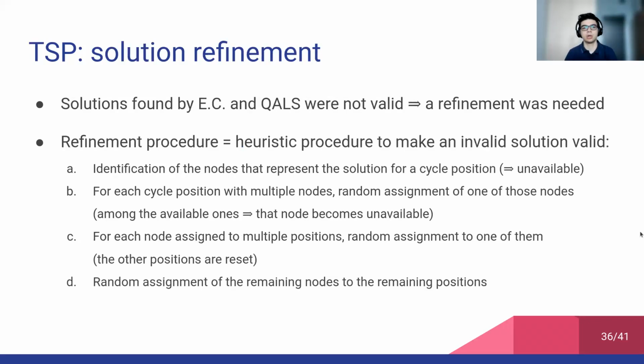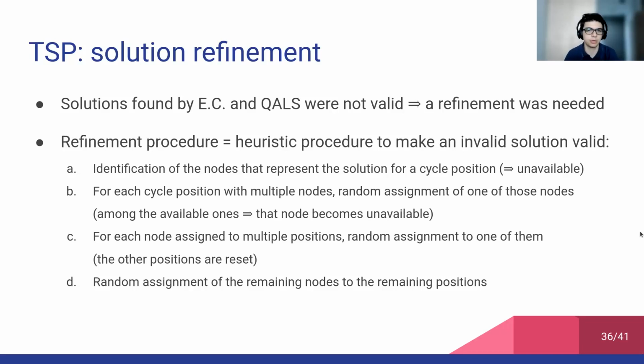Basically, the solutions found by both embedding composite and QALS were not valid. Actually, embedding composite has no guarantees to find a solution that satisfies the constraints. Instead, regarding QALS, the main issue is probably the fact that only part of the problem is embedded, mapped to the annealer topology. And the problem in this case also includes the constraints. So the constraints are not fully represented inside the machine. And so a refinement procedure was needed in order to evaluate the quality of the solution.